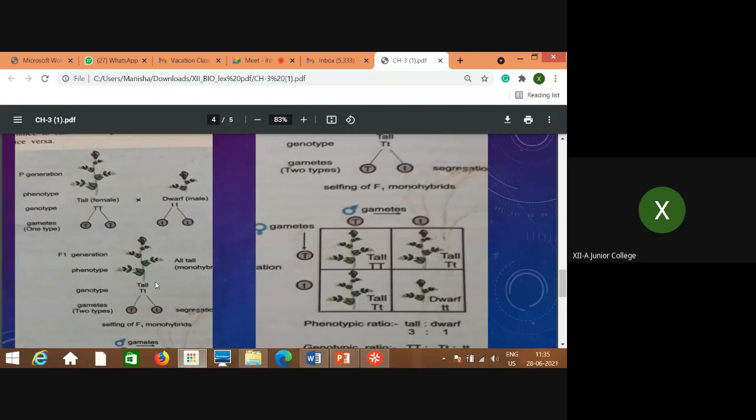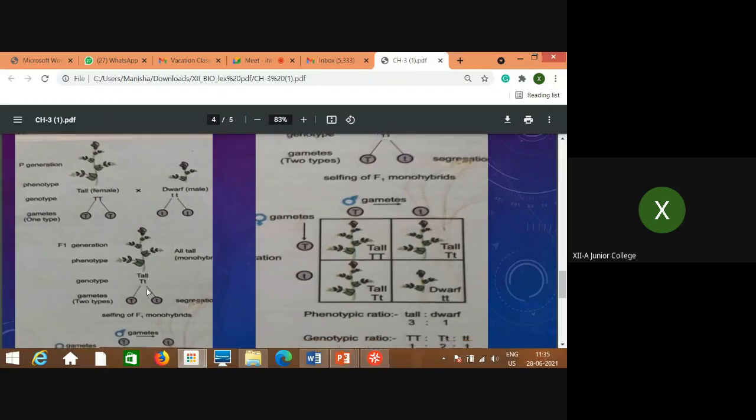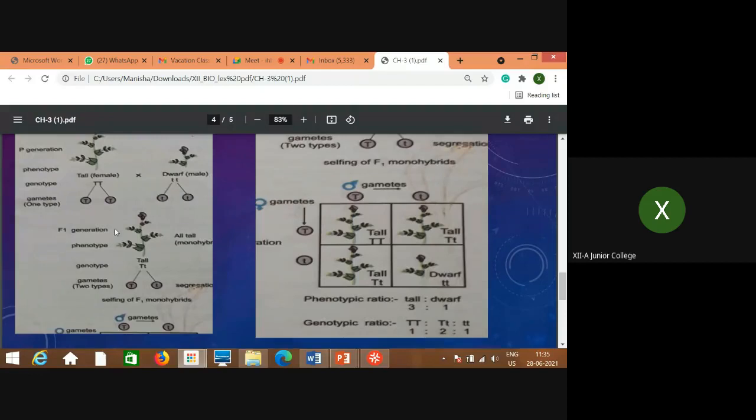Now from the genotype of these F1 individuals, the second law starts, the law of segregation. What is the law of segregation? Because one character is dominant over the other, but the genotype of that particular F1 individual is what? Heterozygous. That means these gametes remain together with each other. They are not mixing. That means what?